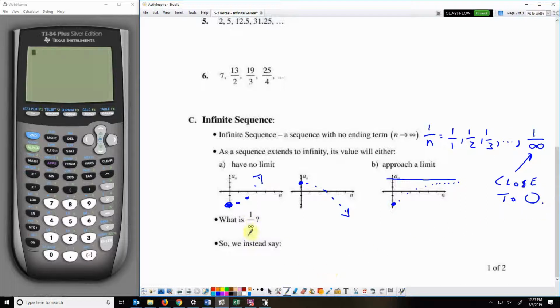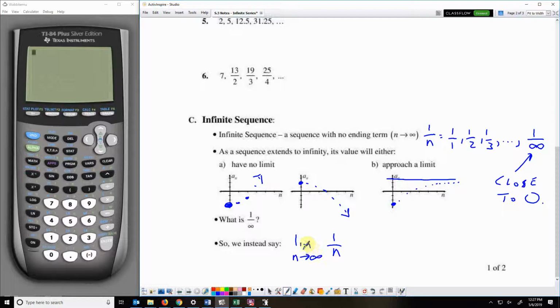So what is 1 over infinity? Well, it's really nothing. It's really close to 0, but it's not actually 0. So instead of 1 over infinity, we say this: the limit as n, the term number, approaches infinity. As that term number gets larger and larger, we'll use that same sequence, 1 over n.